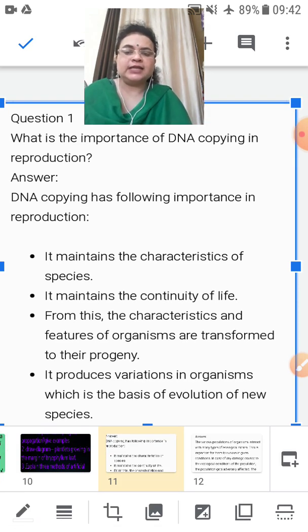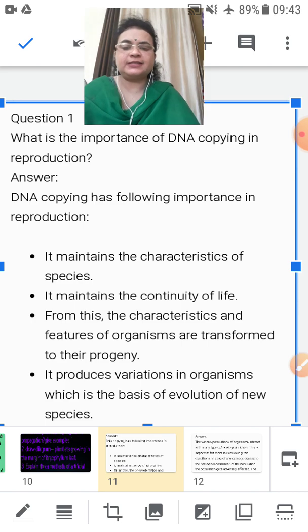What is the importance of DNA copying in reproduction? Okay, where is DNA present? DNA is present in the nucleus. These are thread-like structures. Deoxyribonucleic acid is the full form of DNA. So here it is asked, what is the importance of DNA?